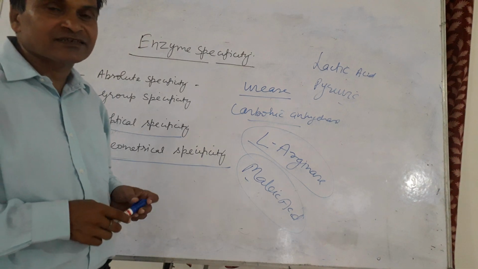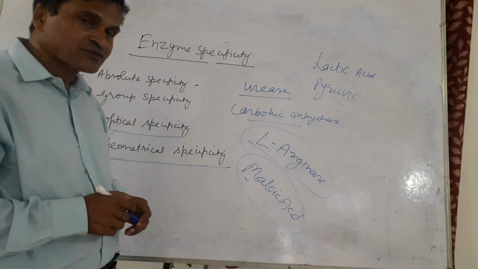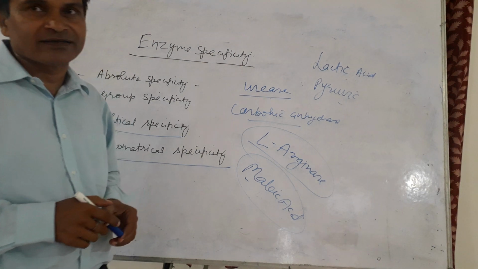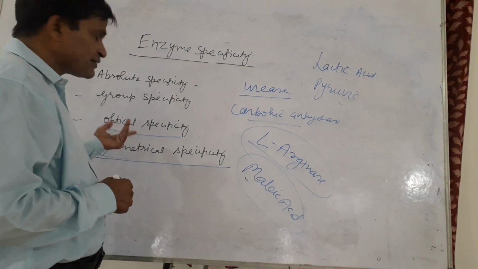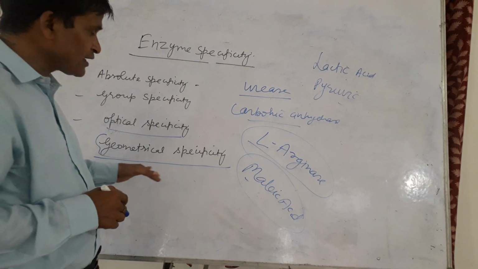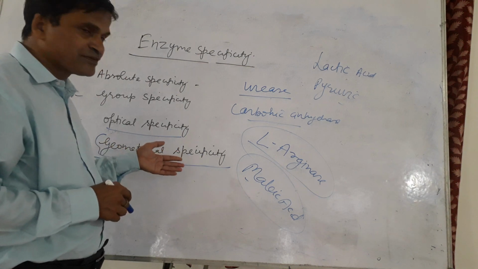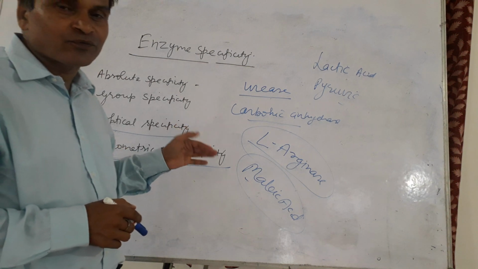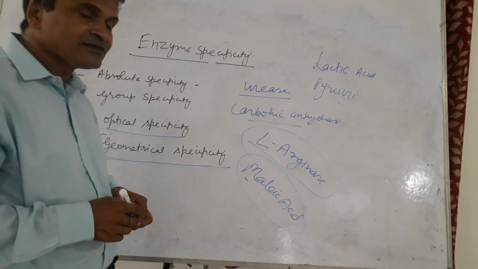So this differentiation between the cis and trans position of the double bond in a compound is made by the enzyme. This type of specificity is called geometrical specificity. One example is also seen in fatty acid oxidation.